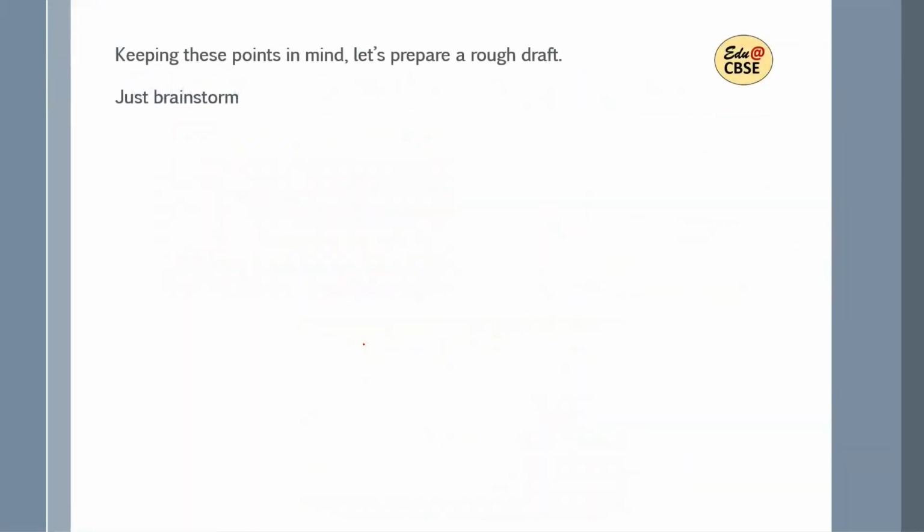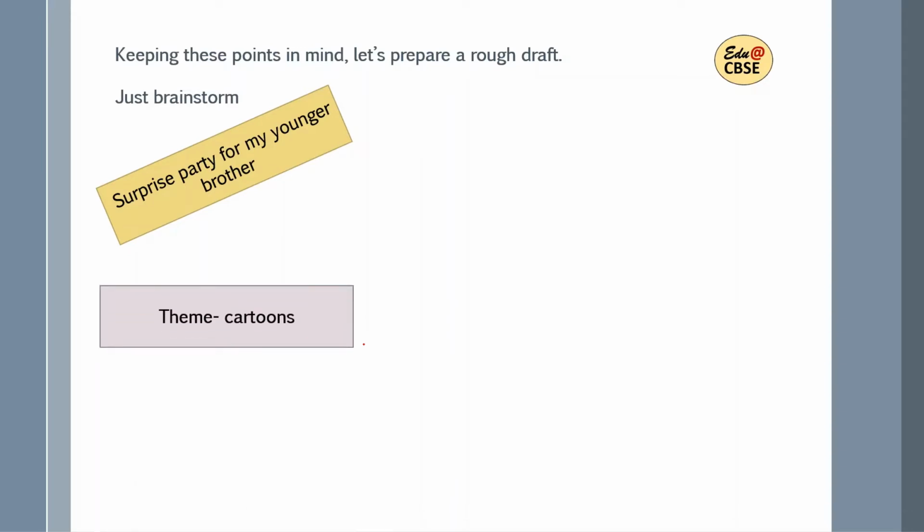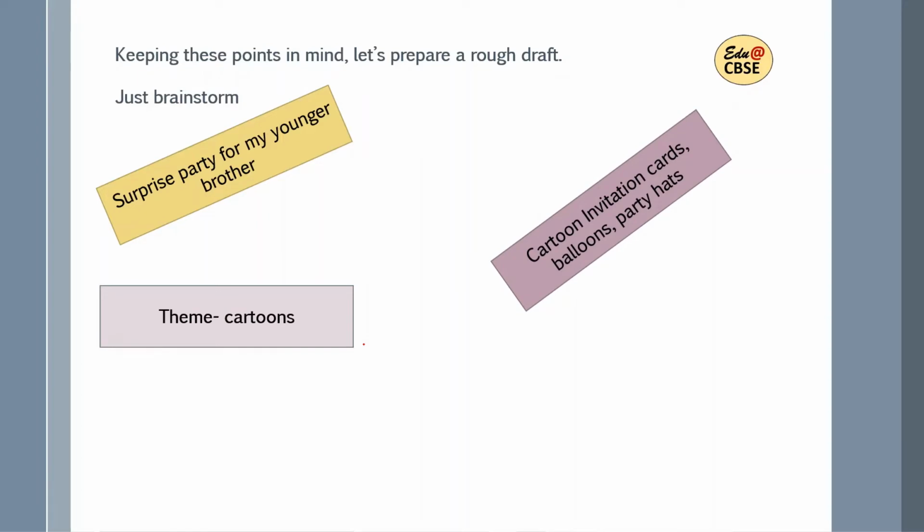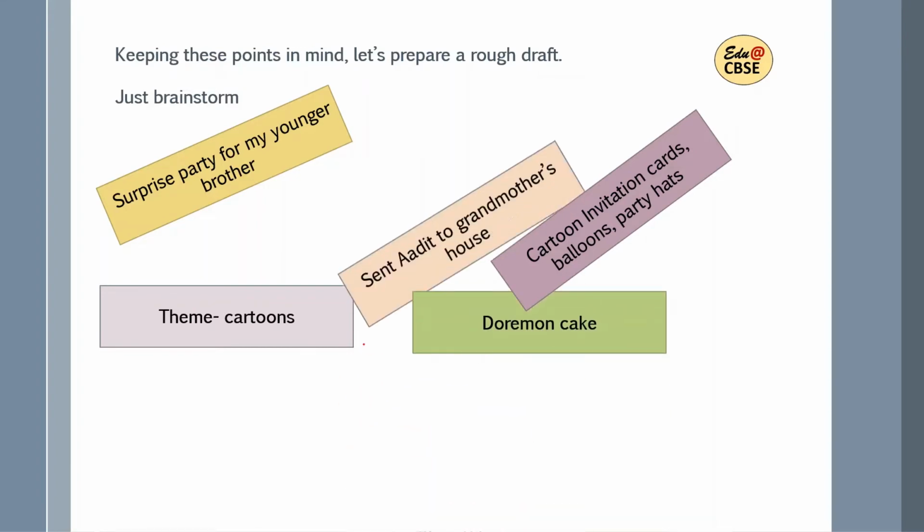Now here we have the paragraph. So keeping these points in mind, first thing is to prepare a rough draft. So rough draft के लिए quickly brainstorming कर लेनी है और important points जो है वो लिख लेने हैं. For example, since it is a surprise birthday party, so किसके लिए? For my younger brother. Then theme मैंने choose कर लिया cartoons. अब invitation cards पे, hats पे, decoration पे, balloons पे, सब जगह पे cartoons हैं. So केक जो है वो भी Doraemon वाला बनवाया है.